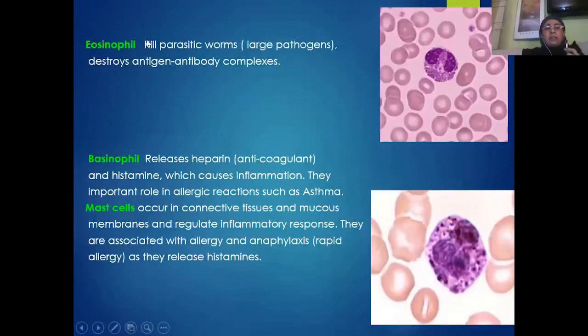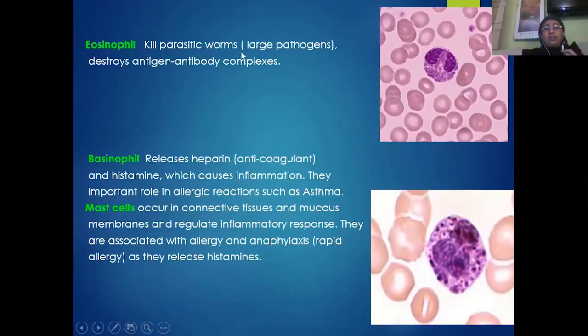Coming to the next type of WBC cells. These are again granulocytes. As the name indicates, in the cytoplasm of these cells you will see a lot of vesicular granules. Unlike the neutrophils, where the nucleus is multilobed, in the case of eosinophils and basophils, the nucleus is bilobed or horseshoe shaped.